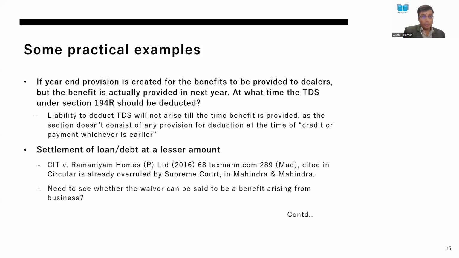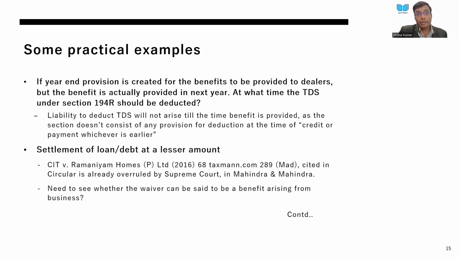Now the first issue is whether it is a benefit or not. And just by mentioning an example in the circular, it is not saying that this is something on which TDS has to be deducted in specific terms. They have just mentioned a few examples, citing the case laws and stating that in these examples, courts have held a particular amount, a particular situation to be in the nature of benefit. Now, if this case law has been cited and has already been overruled by the Supreme Court, can we hold that this example holds good in the circular? Probably not. So this is open to challenge.